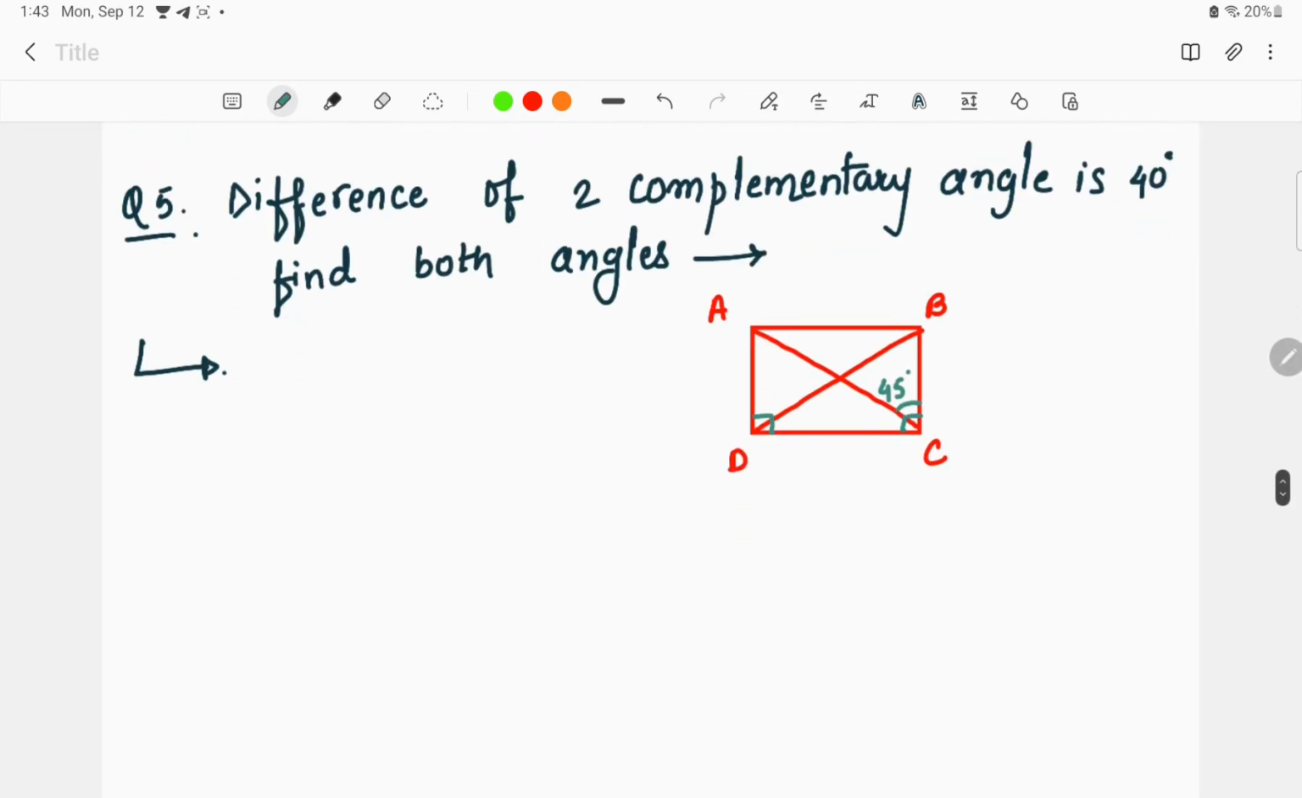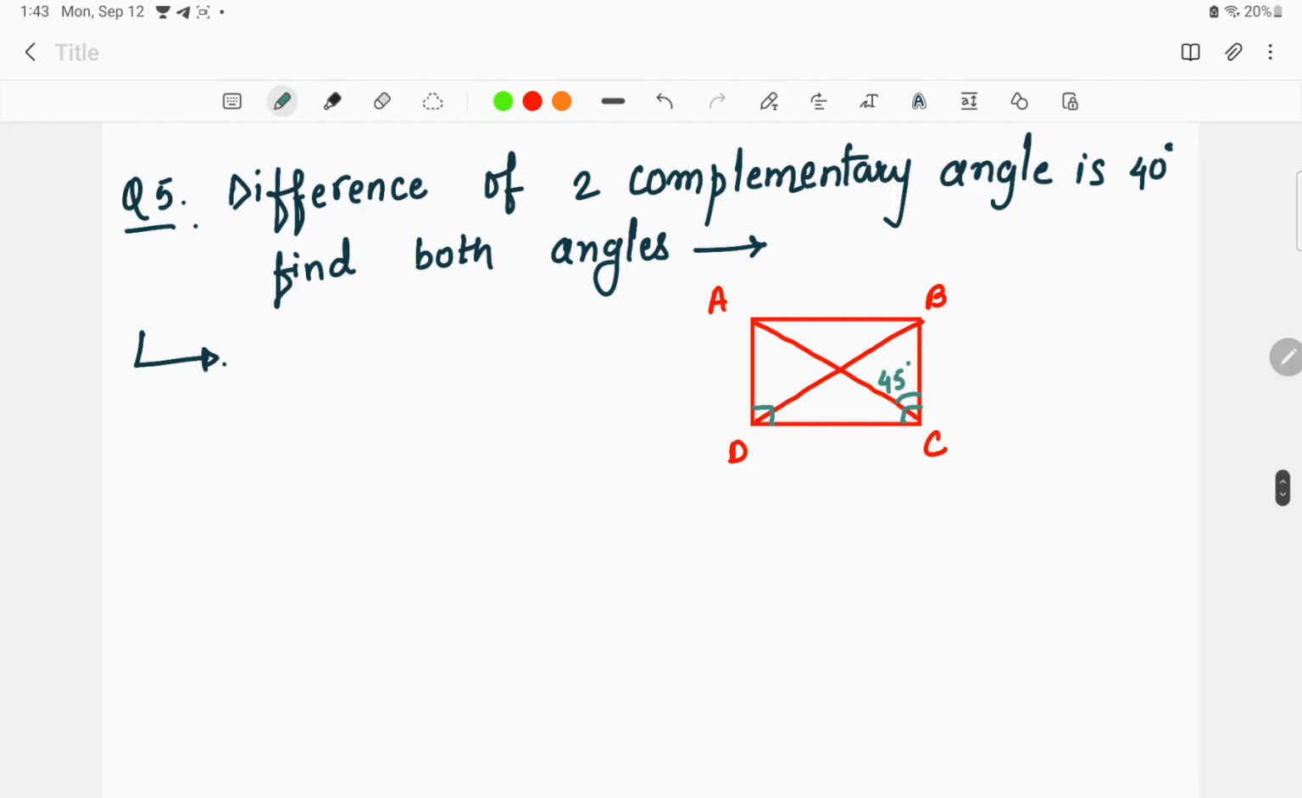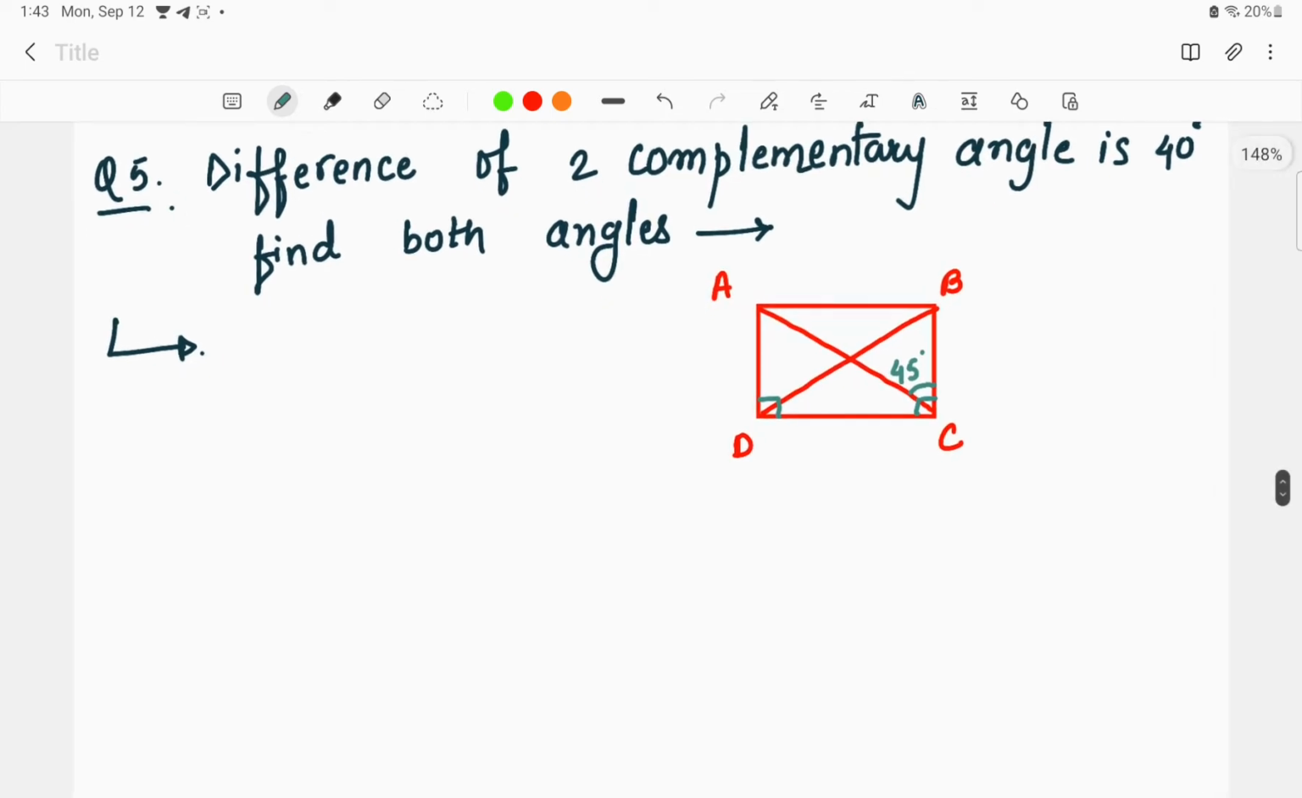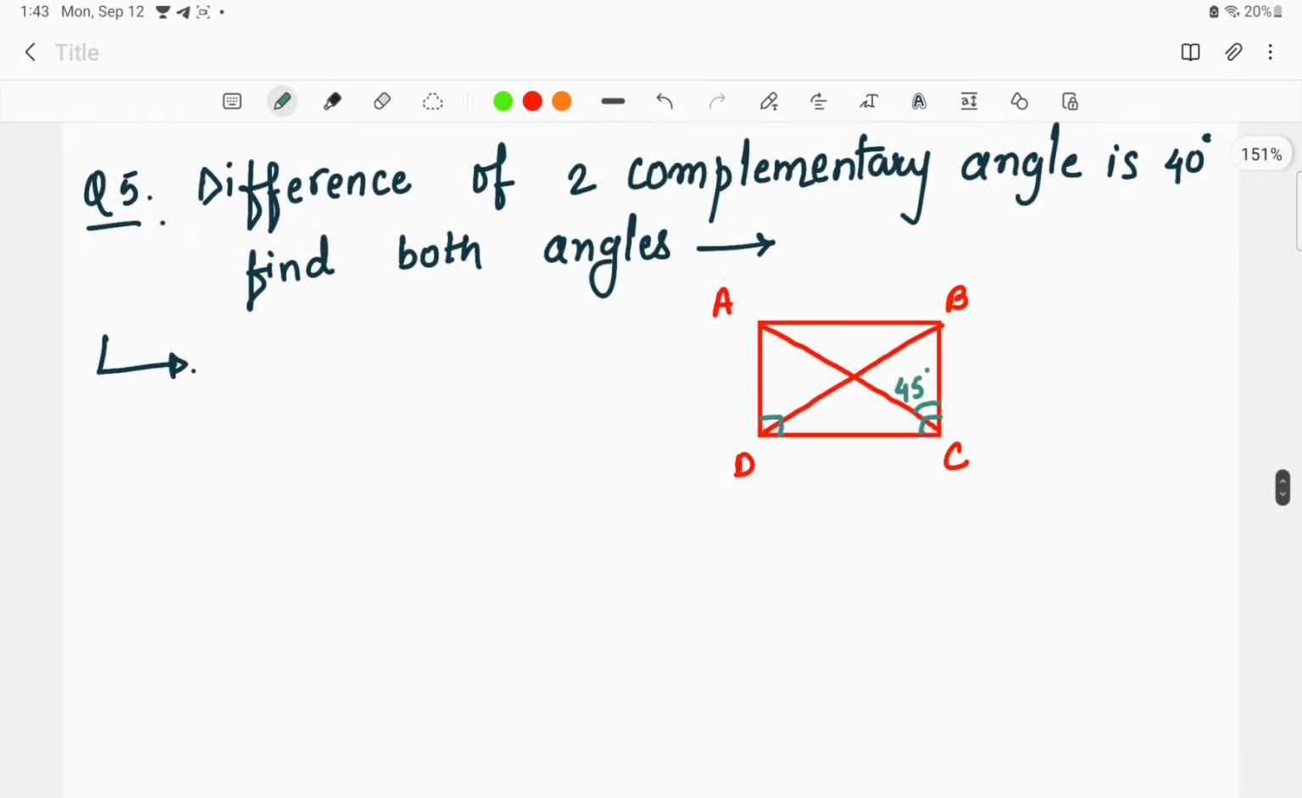Okay, now moving on to the next question. The difference of two complementary angles is given as 40 degrees. Then we have to find both the angles, right? So what is given here is that the difference of two complementary angles is given. Okay, the difference of the two complementary angles is given. As we know, the sum of two complementary angles, that is angle theta 1 plus angle theta 2, is equal to 90 degrees. We know this, right?